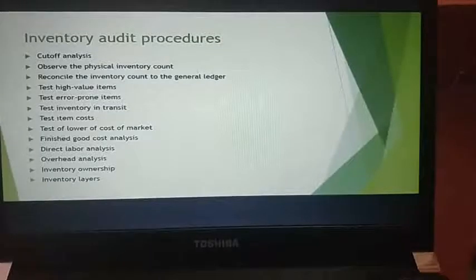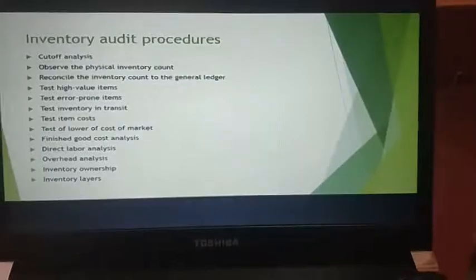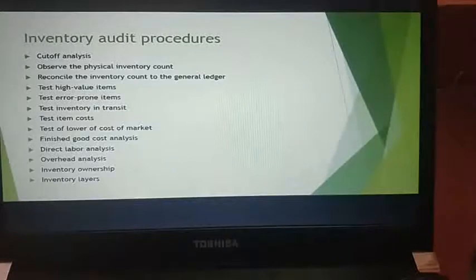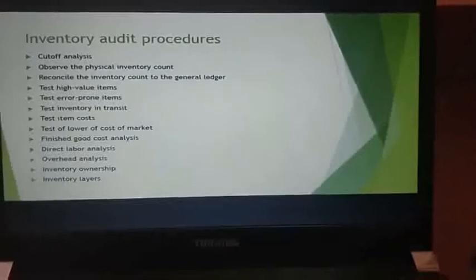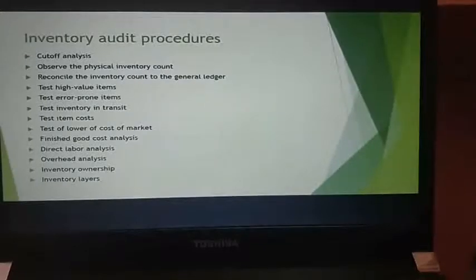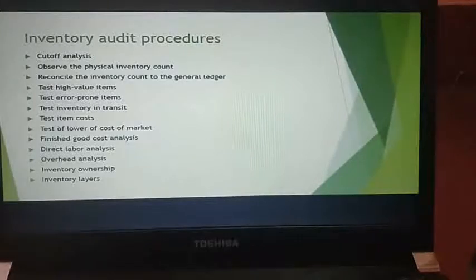So now you have observe physical inventory count. You need to observe the physical inventory count, which is used to count the inventory, especially if the company has multiple inventory storage locations. Next, you have reconcile the inventory count to the general ledger. You will trace the valuation compiled from the physical inventory count to the company's general ledger. Whatever inventory is counted physically, you will compile it in the general ledger.